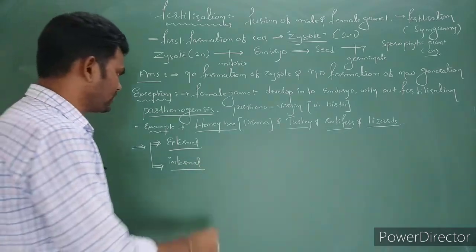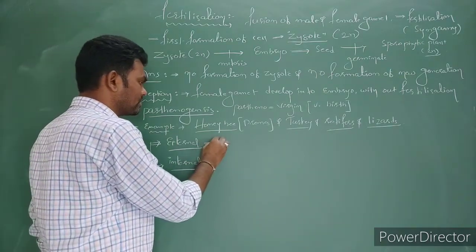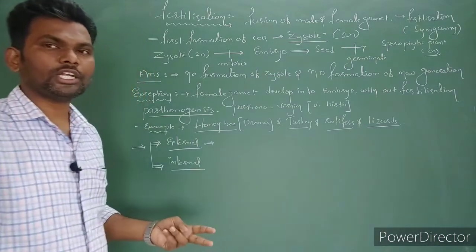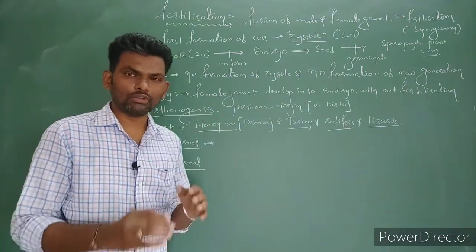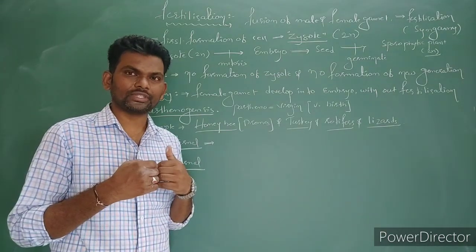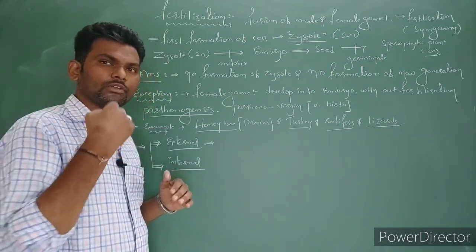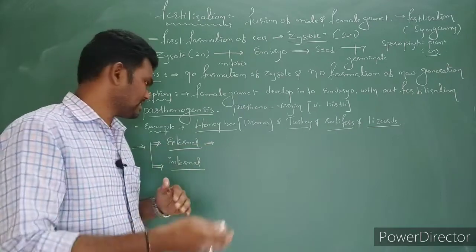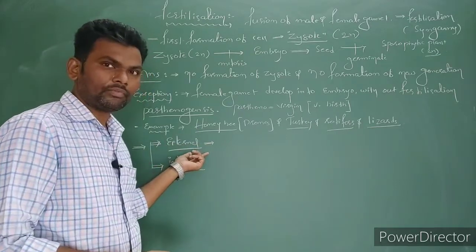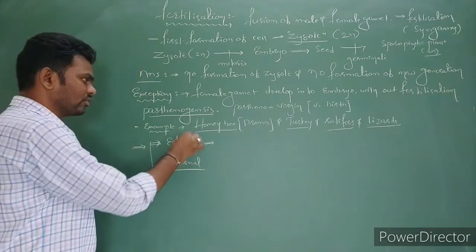So simple, the definition is there already. In external fertilization, both the male individual and the female individual release their gametes into the external medium, that is actually water. So the formation of zygote, the fertilization, takes place only in the external medium.